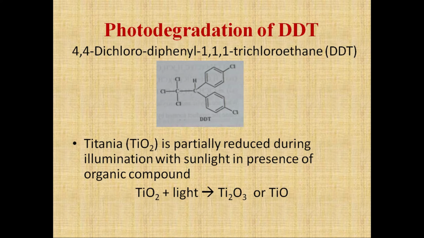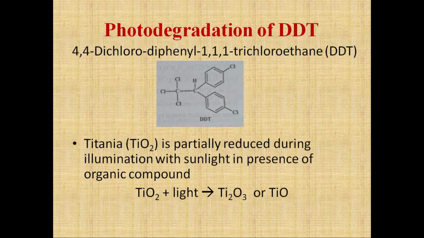We can use titanium dioxide UV-mediated heterogeneous photocatalyst for that degradation process, and generally we prefer titanium dioxide because of its self-cleaning, self-sterilizing and anti-fogging surface action.